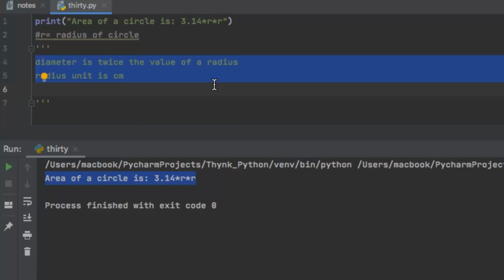So this is very simple. So that is the beauty of using comments inside your coding. They are the part of your code, but actually they are not.